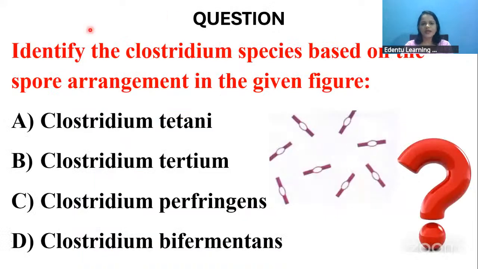Okay, next question. Identify the Clostridium species based on the spore arrangement in the given figure. The Clostridium we had already discussed. It has a bacillary body and it produces spores also. Based upon its spore arrangement, the spore arrangement will be different for different species. So based on this given image, which Clostridium species can it be? Is it tetani, tertium, perfringens, or bifermentans? Which can it be?